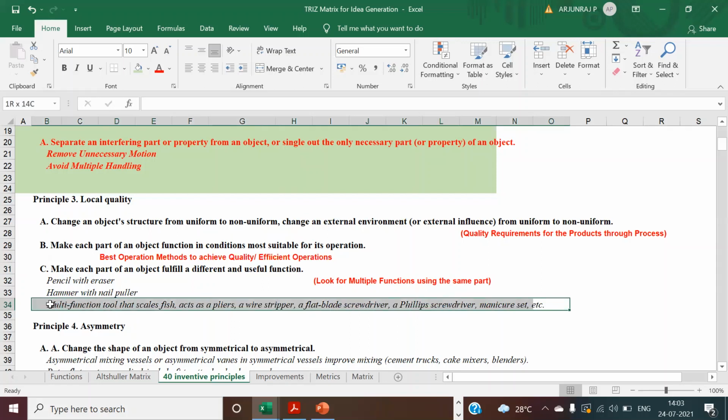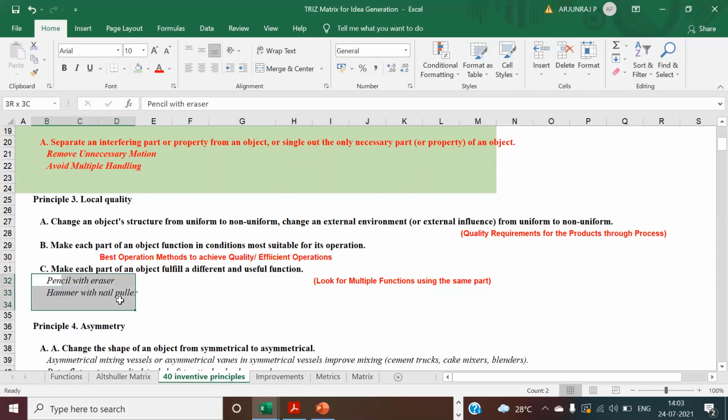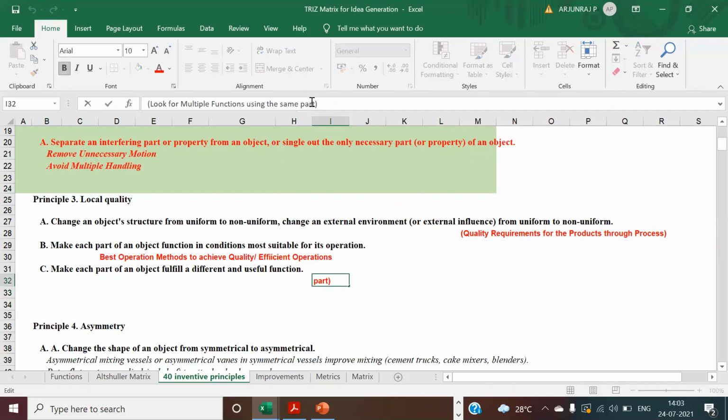These are some of the examples, but for our application, you need to look out for applications where you go for multiple functions using the same process, in the same part. So in the single process, multiple functions for the same process. Look for various functions, various objectives here.